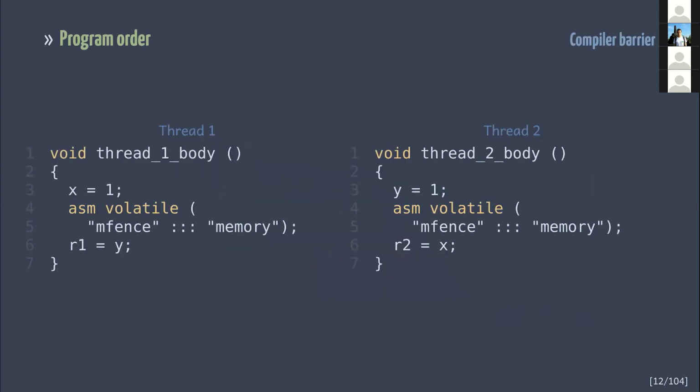There is a way to forbid load after store reordering by placing a memory fence. So it's a kind of compiler barrier that we've seen before, but it operates at the hardware level. With the hardware barrier, there was no load after store reordering at all. So it's important to understand that the hardware barrier also acts as a software barrier, but not vice versa. Anyway, at this point, we've become acquainted with software and hardware CPU barriers, program order, and operations reordering. With the mentioned concepts, we are finally ready to talk about GPUs. But before that, I'd like to answer your questions about the discussed material. Are there any questions yet?